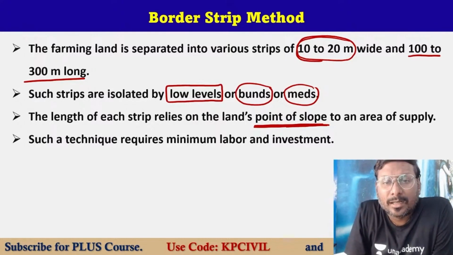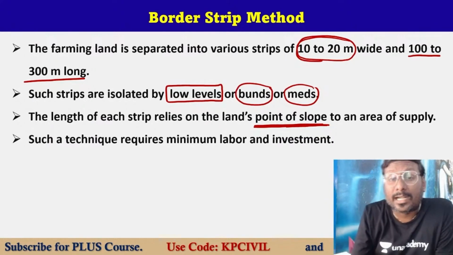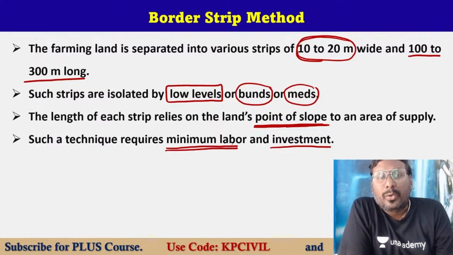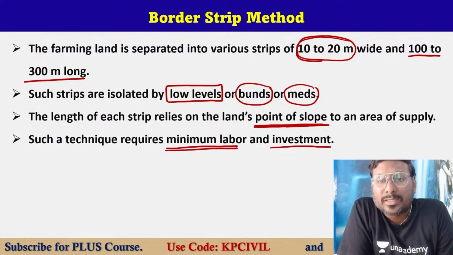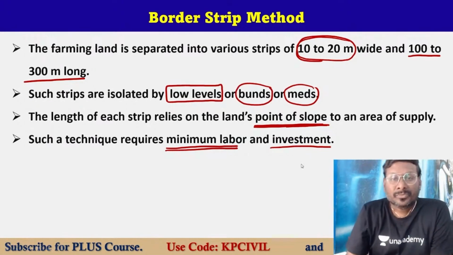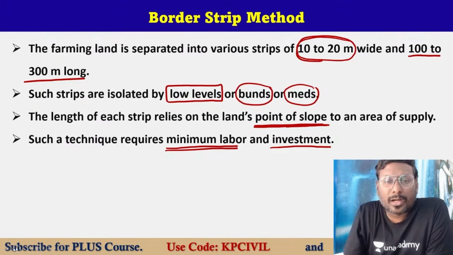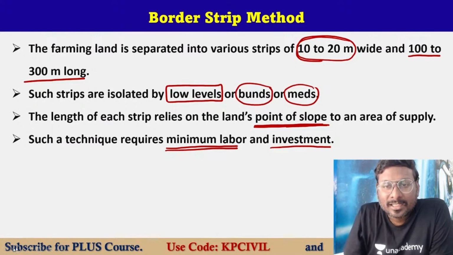Please understand, this is the method which requires the lowest labor, lowest workers and lowest investment. If you are not writing, no issue. Don't worry, I will send the PDF to you.